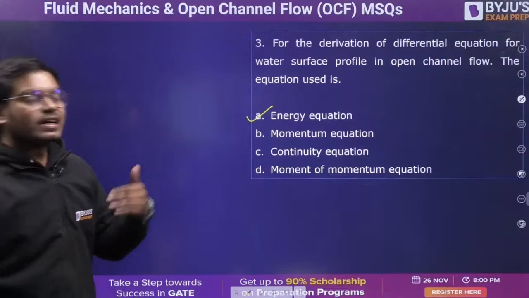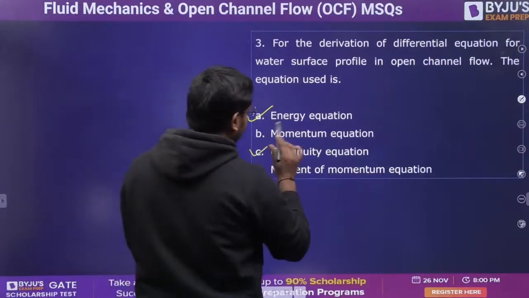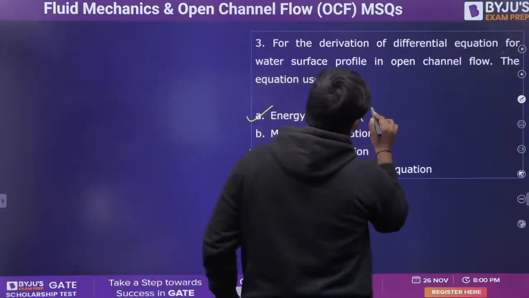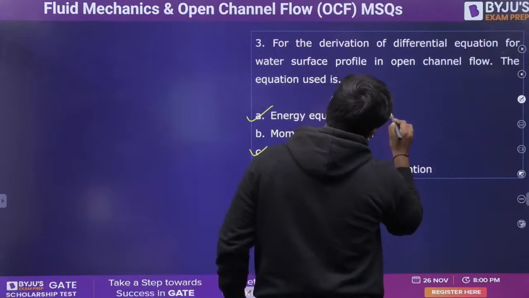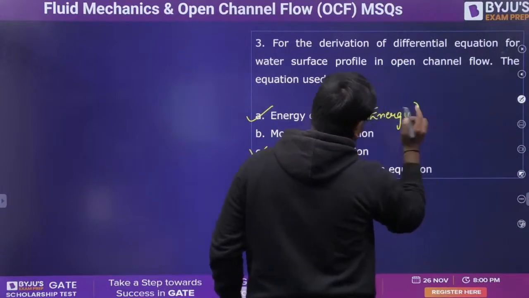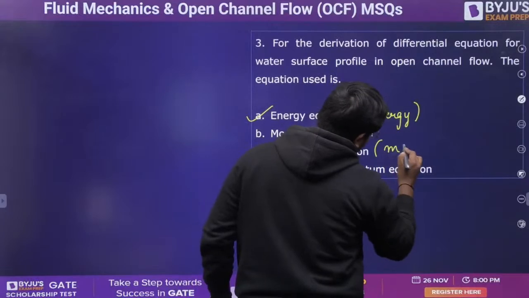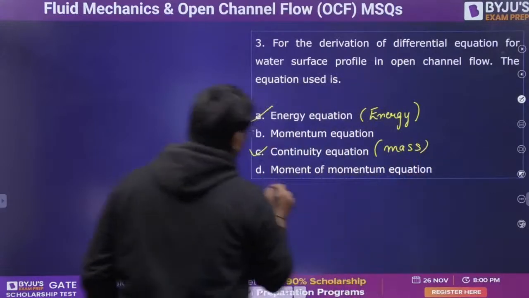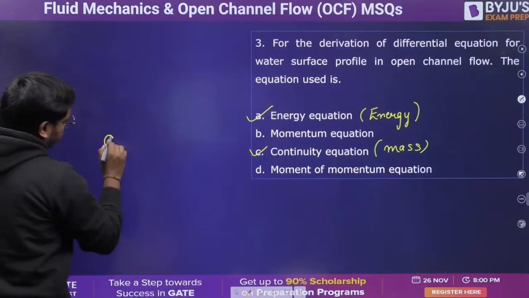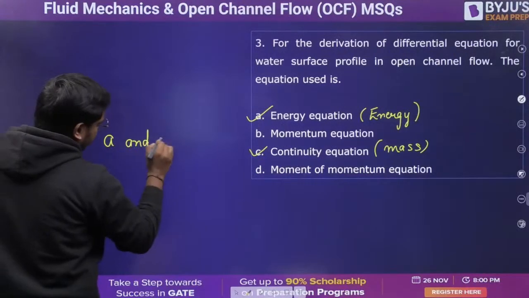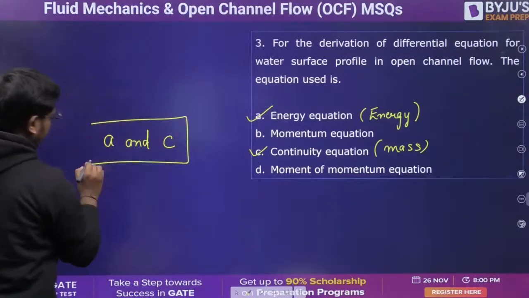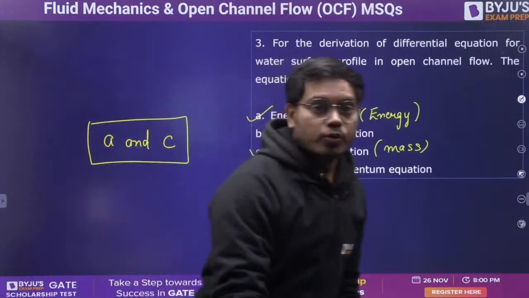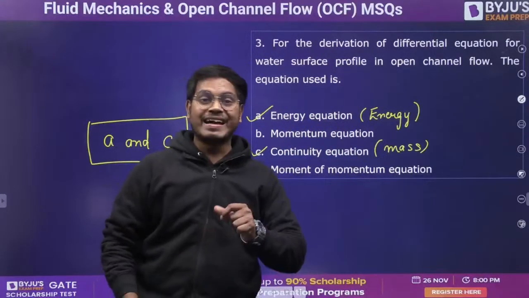That is going to be the continuity equation, because that is the one conserving the mass. So this tells us the energy is conserved, and this tells us that the mass is conserved. So out of these four, option A and option C are perfectly right for question number 3.